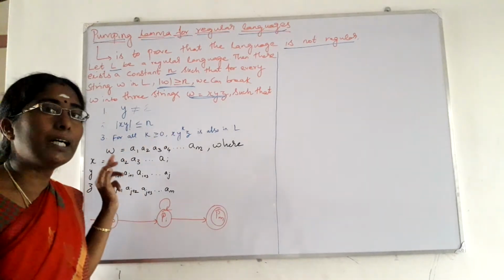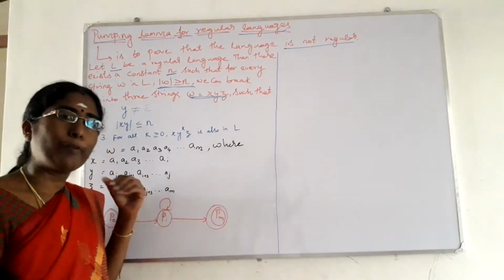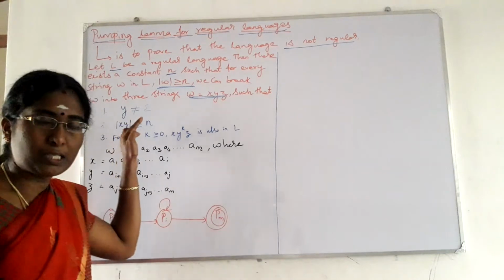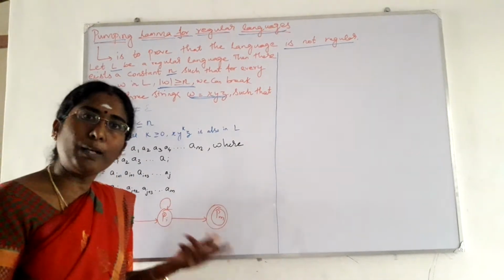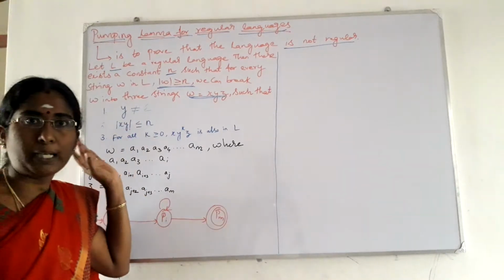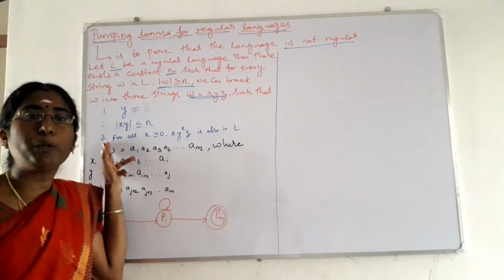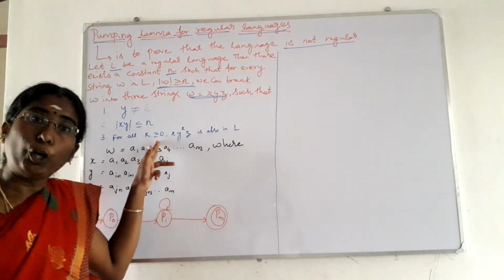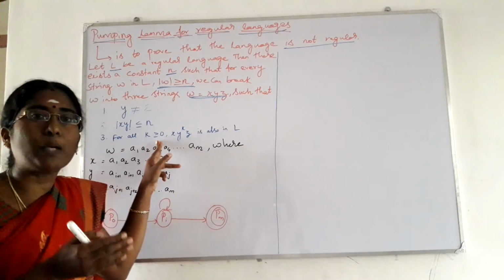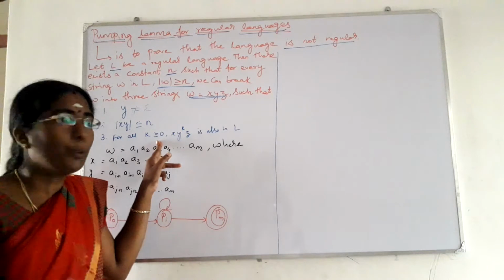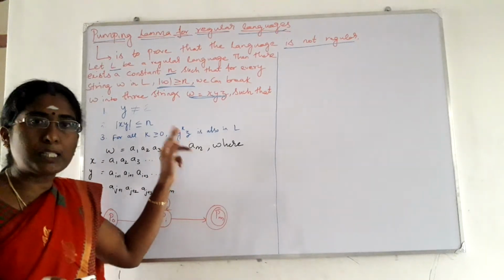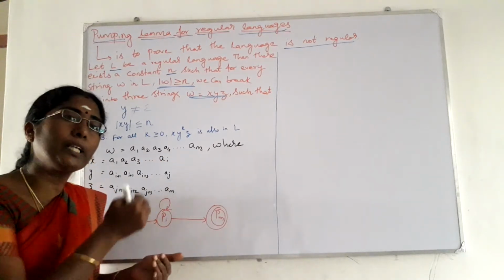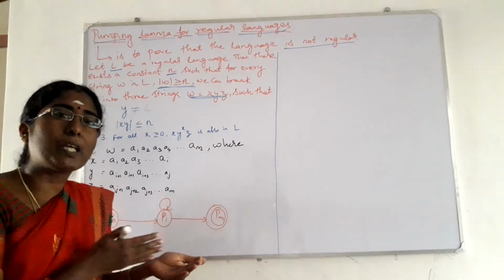And the third condition: for most of these languages, the first 2 conditions will be satisfied, because these are our assumptions. We are only going to assume what x, y and z are, so there is no problem with the first 2 conditions. The third condition is where we have to pump the symbol: for all k greater than or equal to 0, that is from k equal to 0 to n, x y power k z. Here we are pumping the symbol y for the k value, and the k value should start from 0 to n.